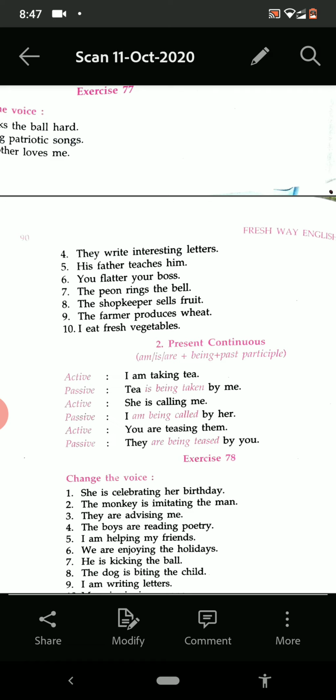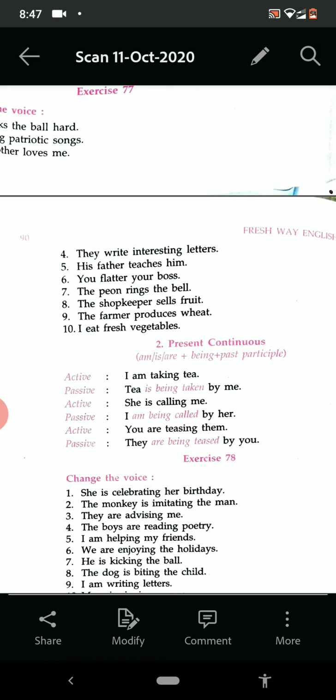See how it changes. I am taking tea. Tea is being taken by me.